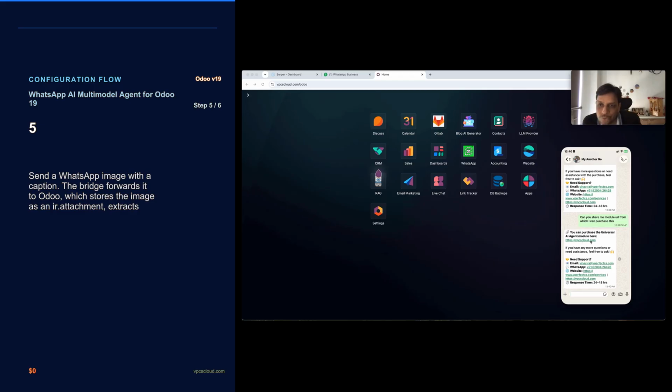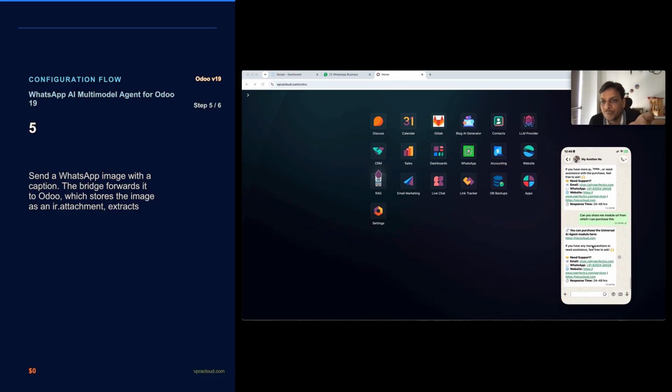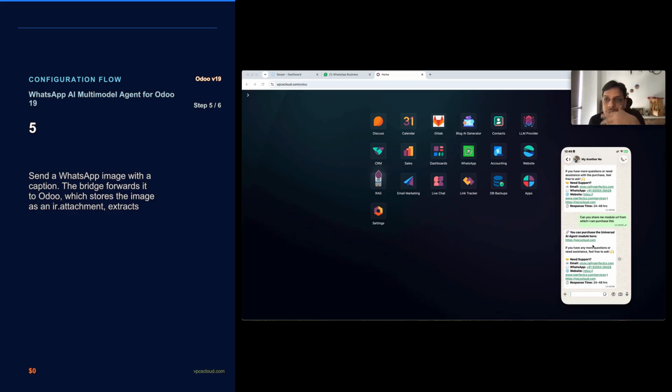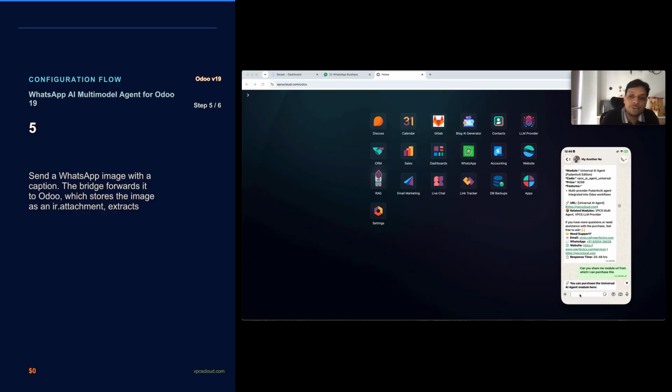You can purchase, yeah, so it gave me the cloud and shop, but that is a generic answer because it's prompt specific. But if I ask about a specific module,